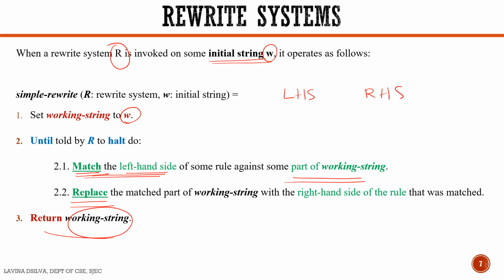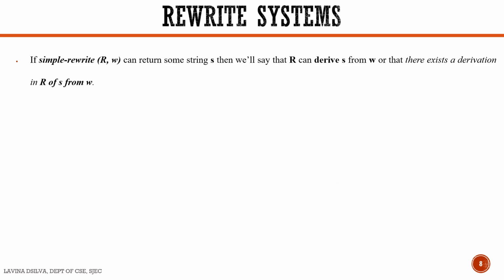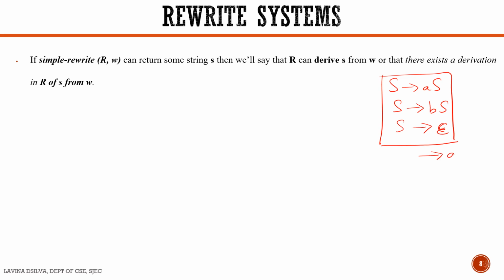And we shall see an example for this. Okay. So, if we were to consider a set of rules: S tends to AS, S tends to BS, and then S tends to epsilon. Using these rules, I want you to obtain the string AB. So how do we go? This is our string AB. We need to obtain AB.